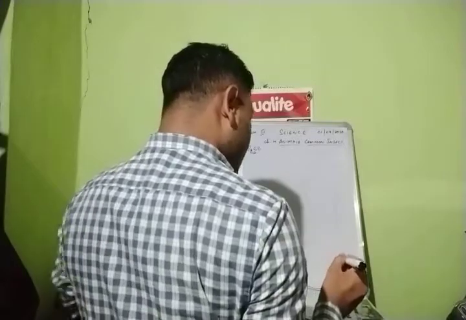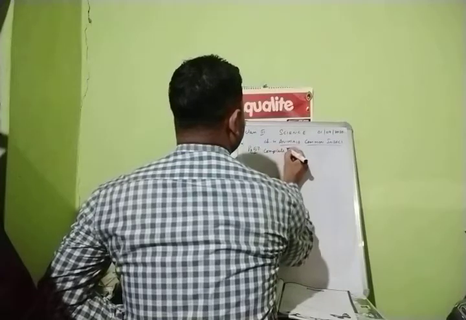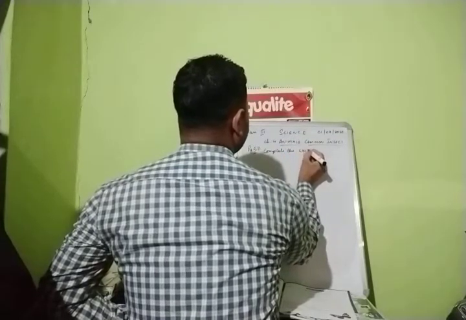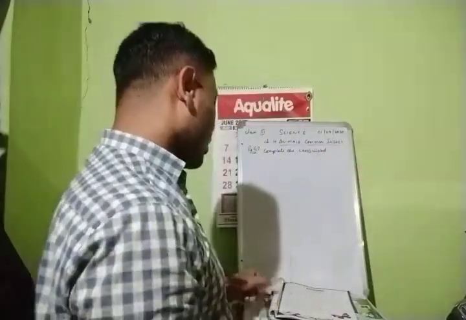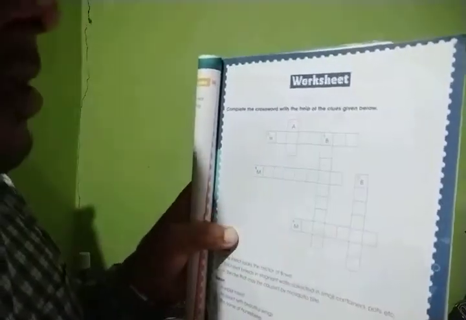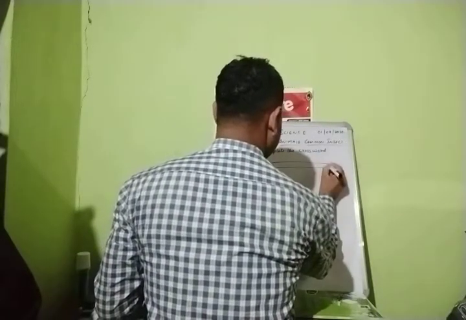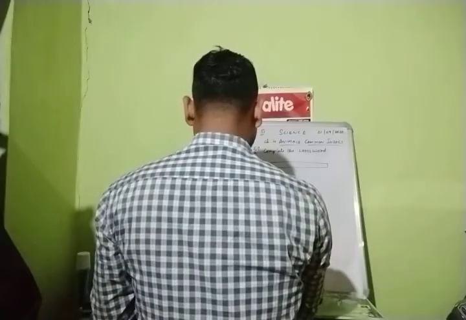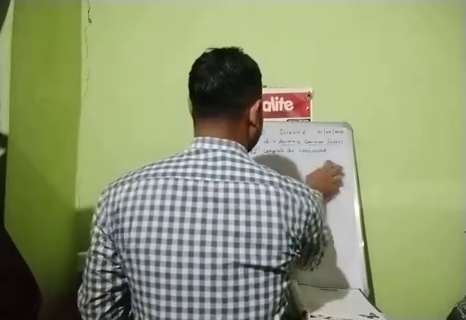Complete the crossword with the help of the clues given below. The question is complete the crossword, okay? Now, see, there are some different boxes over here, right? Let us make this box so that we can read the questions and then solve our answer, right children? Okay. First of all, the box is like this, right? 1, 2, 3, 4, 5, 6, 7, 8. Okay, let us not make the crossword. Just read the question and then do our answer.